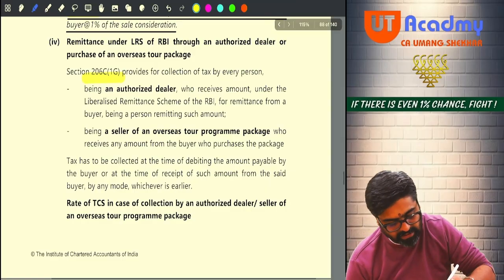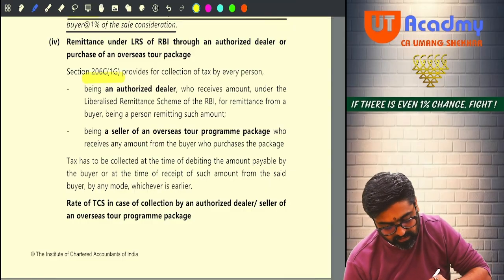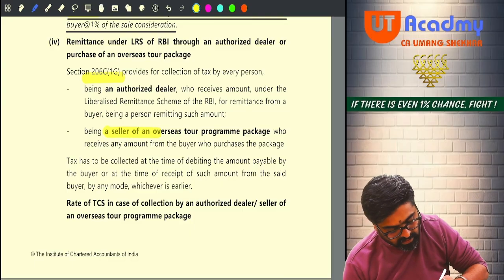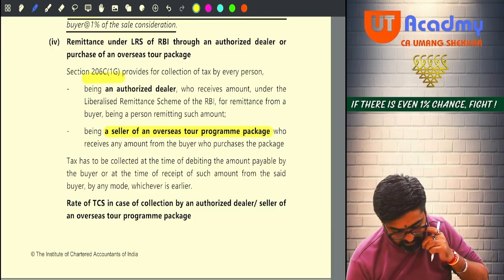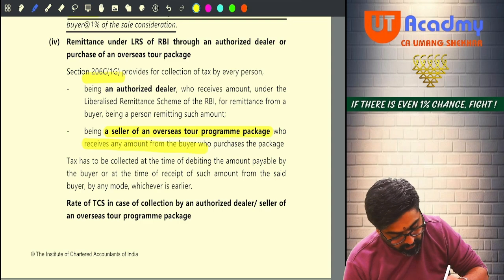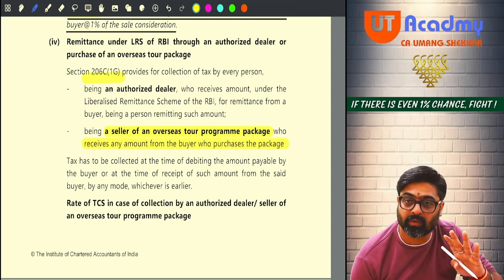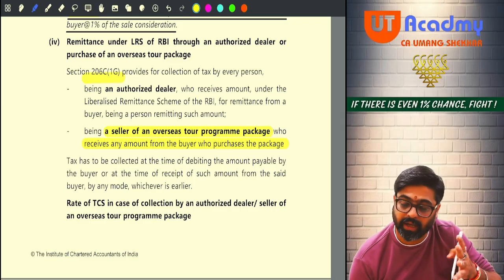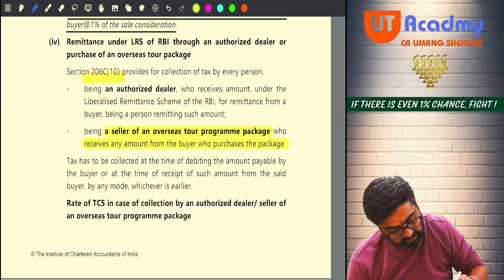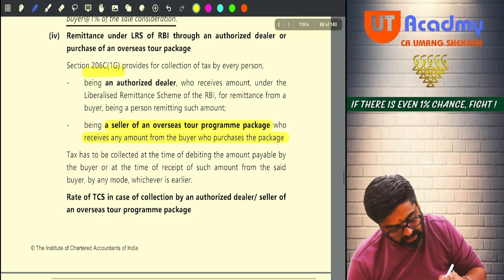206C(1G) provides for collection of tax by every person being a seller of an overseas tour program package who receives any amount from the buyer who purchases the package. Any amount, any amount. There is no restriction, any amount. Tax has to be collected at the time of debit or at the time of receipt, whichever happens earlier.